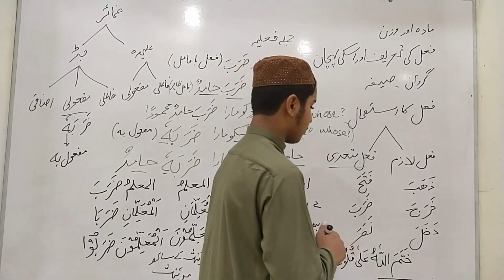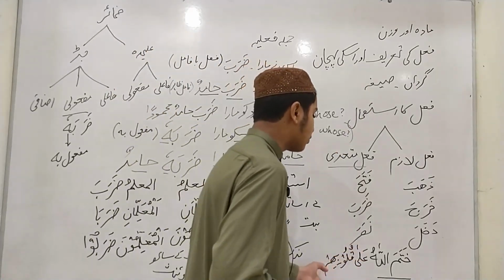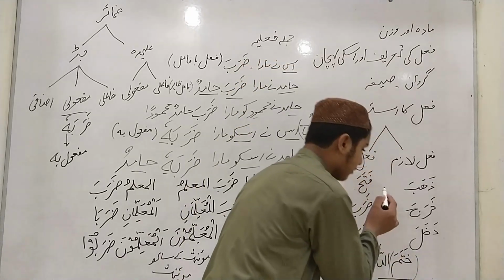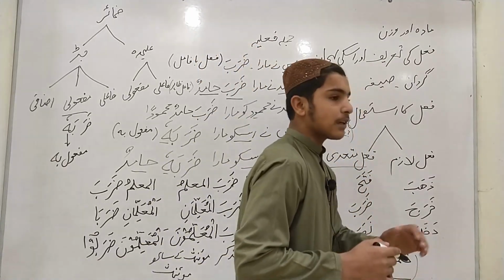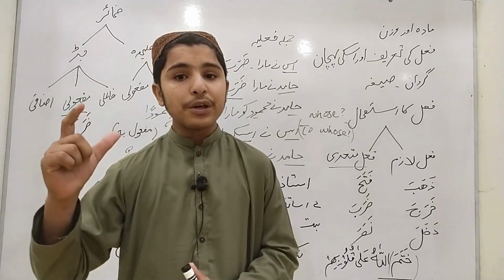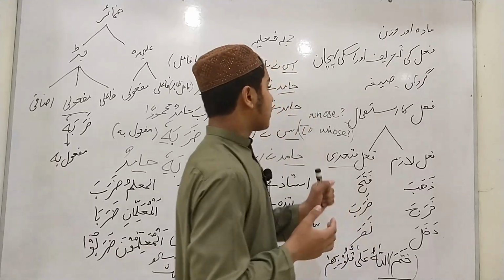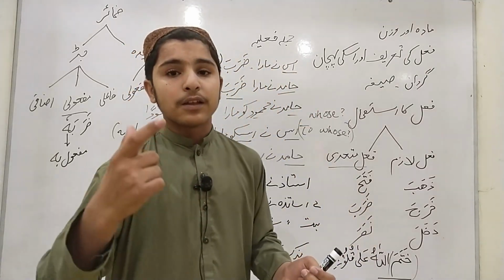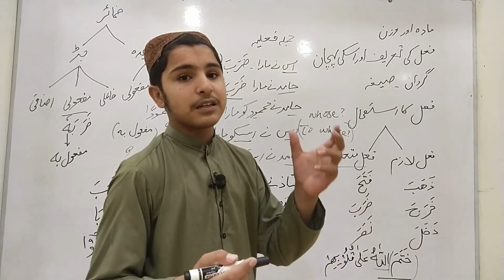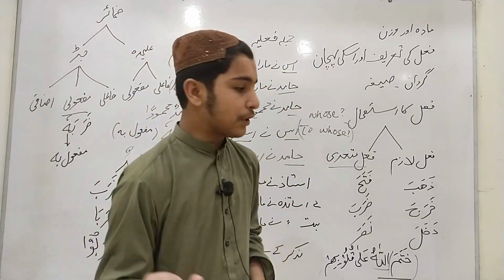Now a Quranic example, khatama Allahu ala qulubihim. In this the verb is khatama. It means that he sealed. Now the question arises, he sealed to whose? Then here the object is necessary for bringing a complete sense or complete meaning.